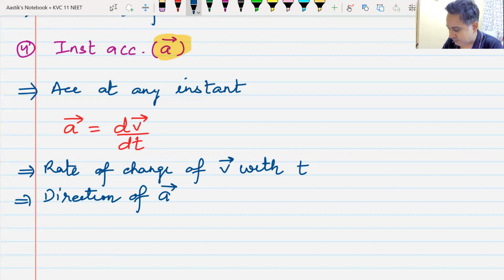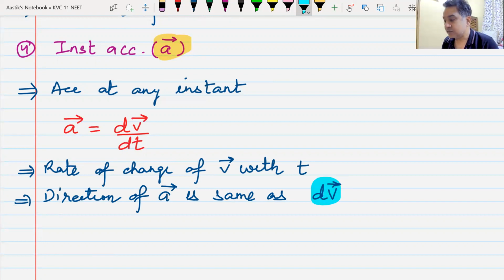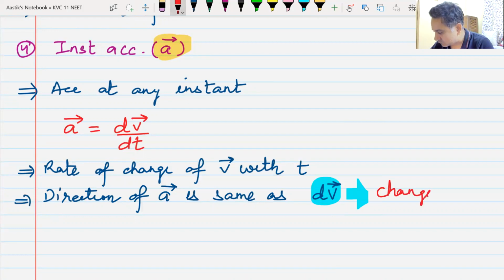The direction of the acceleration vector is the same as the direction of dv. Remember dv, not v. That means it is also not the same as velocity, it is the same as change in velocity. Do we understand this? In whatever direction velocity is changing, the same direction we have instantaneous acceleration. Do we understand this?